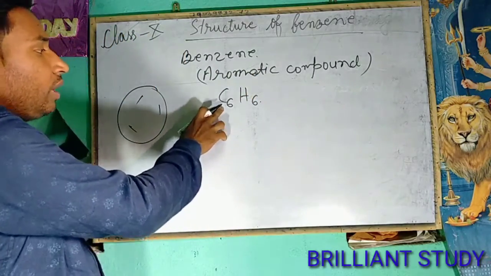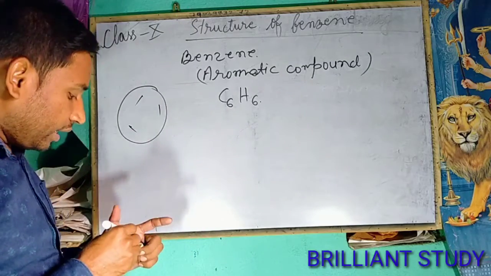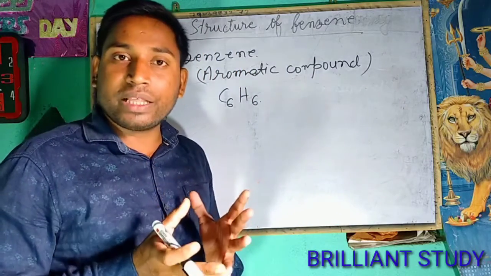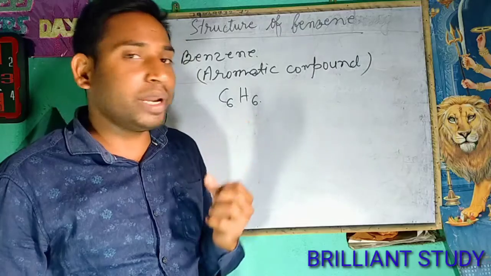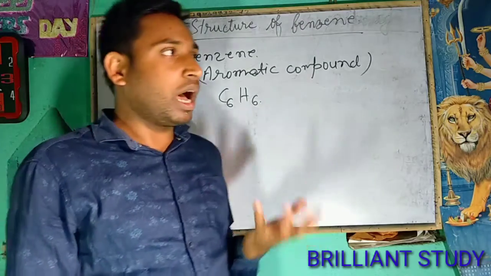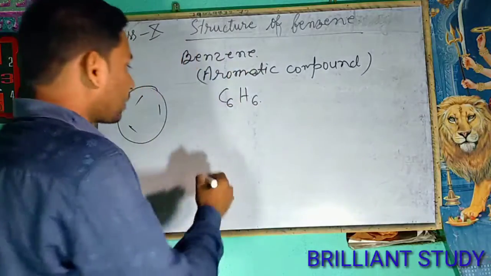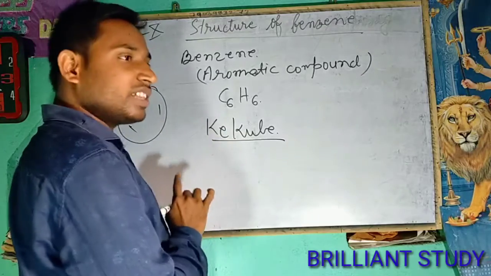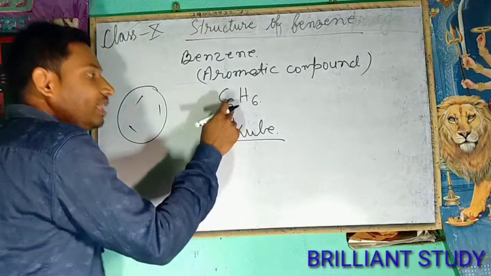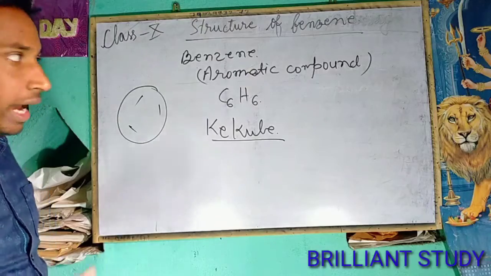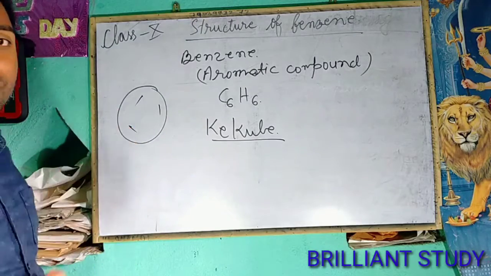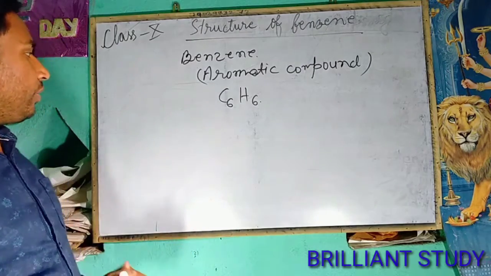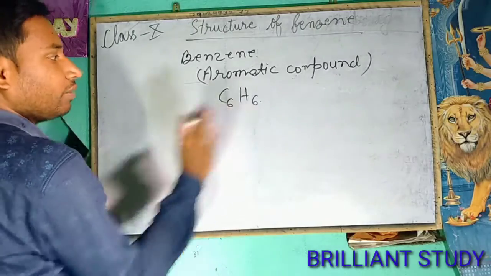If we talk about the structure of benzene, it has remained a complicated task for scientists, but after a long effort, a scientist named Kekulé suggested that benzene is a cyclic structure and the bonds are in an alternate way. So we try to draw the structure of benzene with the help of this formula.